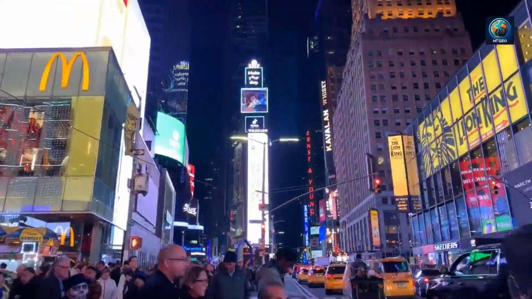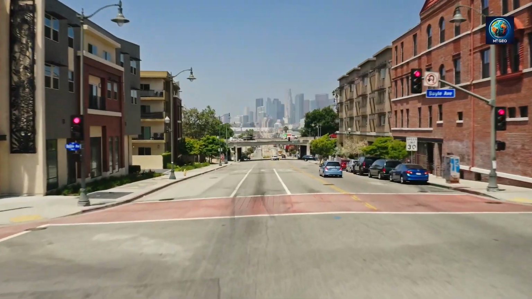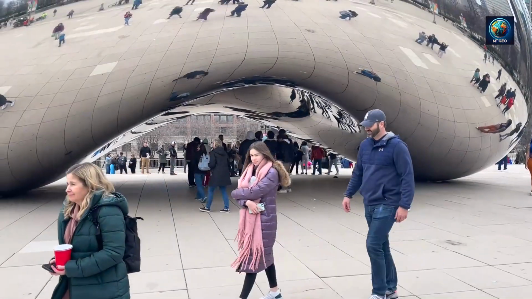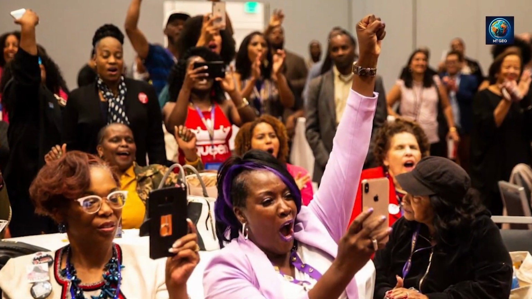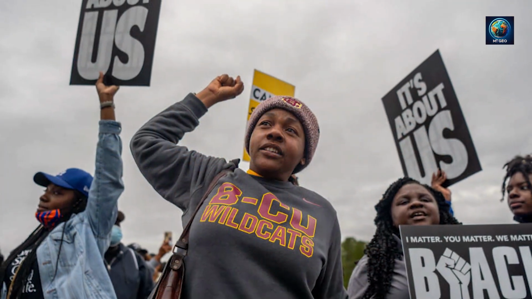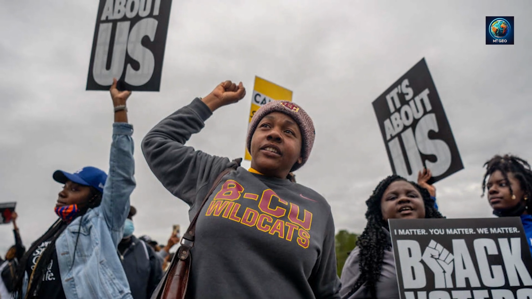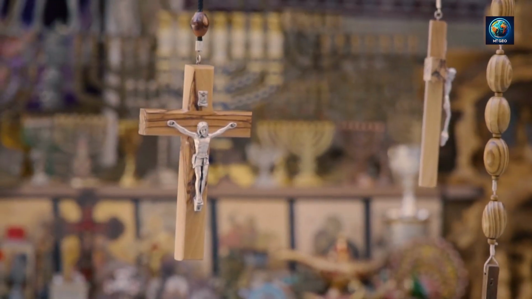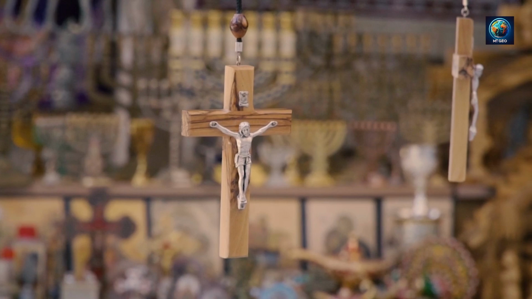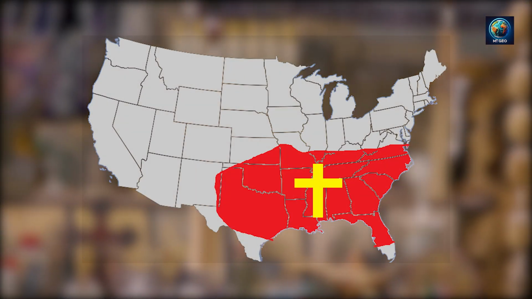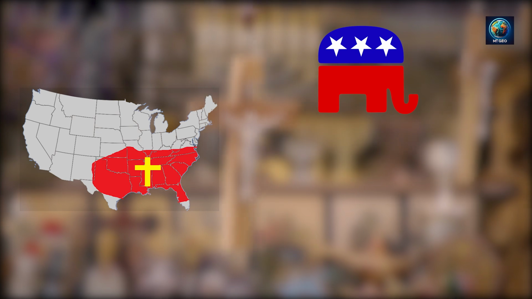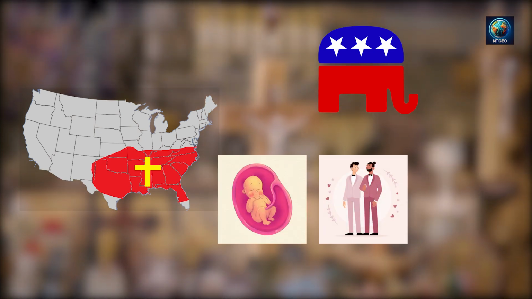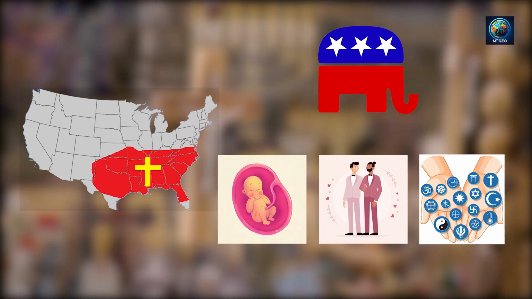Major cities across the country, such as New York, Los Angeles, and Chicago, have attracted many immigrants from around the world. These individuals often lean towards the Democratic Party due to its policies on immigration, civil rights, and support for immigrants. Regions with a high concentration of conservative Christians, such as the states in the Bible Belt in the South, typically support the Republican Party because of conservative views on issues like abortion, same-sex marriage, and religious freedom.